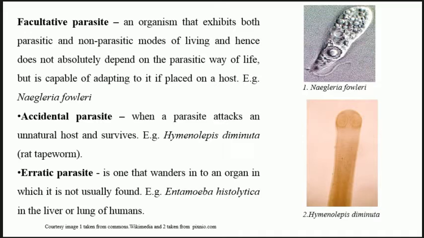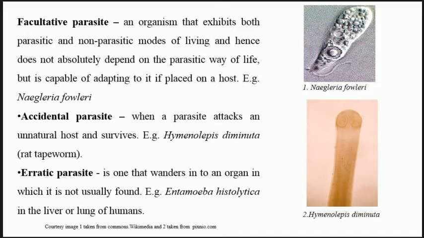Then you have the erratic parasite. Just a minute. In the accidental parasite, the rat is the definitive host, but sometimes if small children eat any insect which is infected by Hymenolepis, then those humans, who are not actually a definitive host, still get infected. So humans are not the natural host, but if the parasite accidentally enters humans, it can still survive.